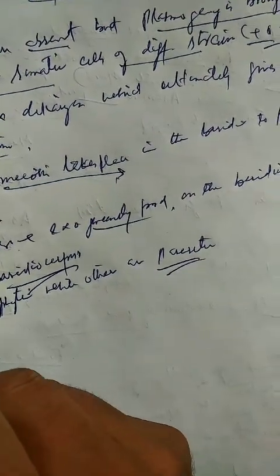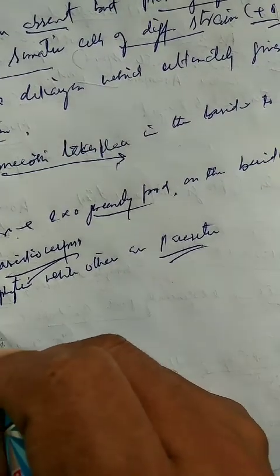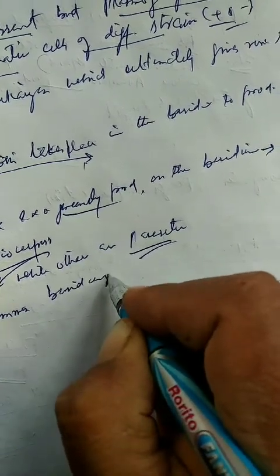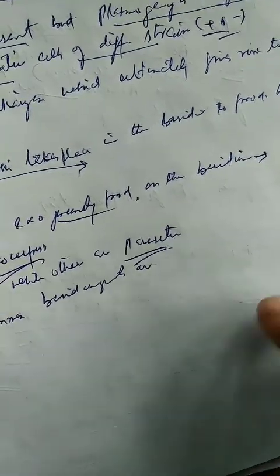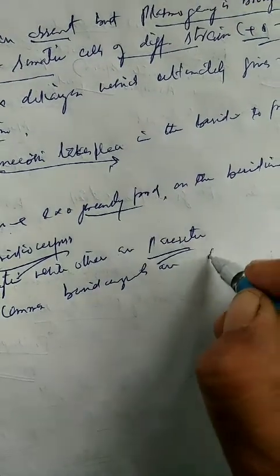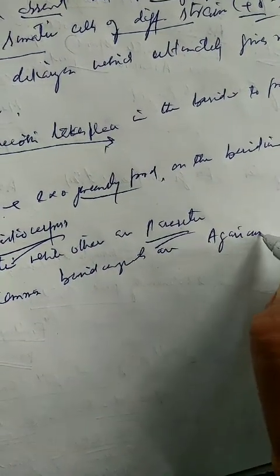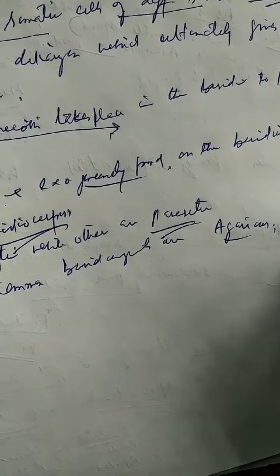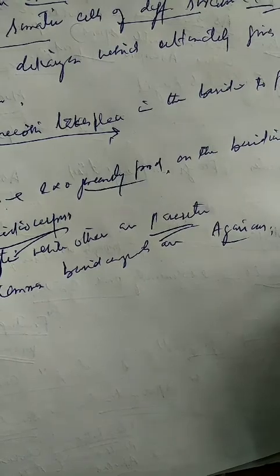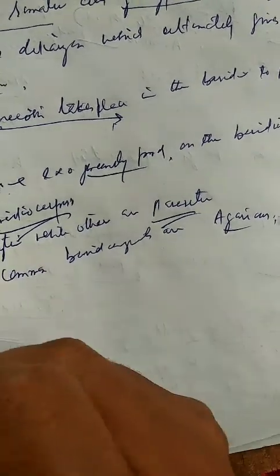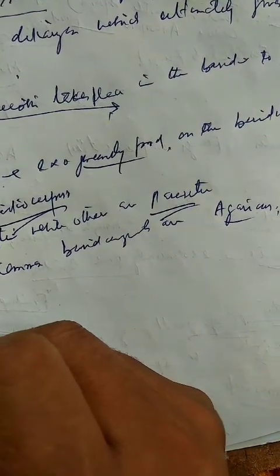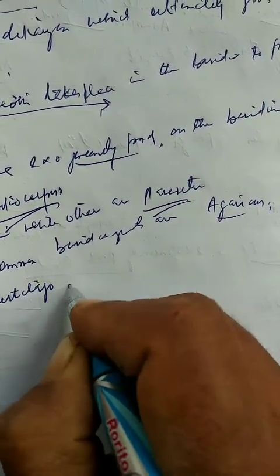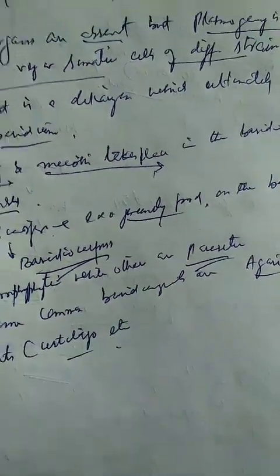Some common basidiomycetes are agarics and mushrooms, rusts, Puccinia, Ustilago, etc. Now let me repeat.